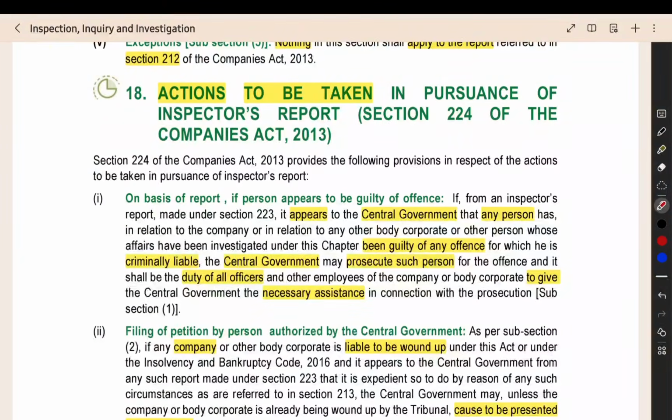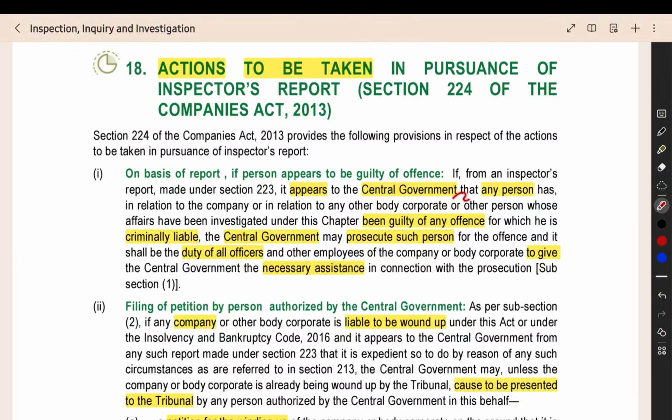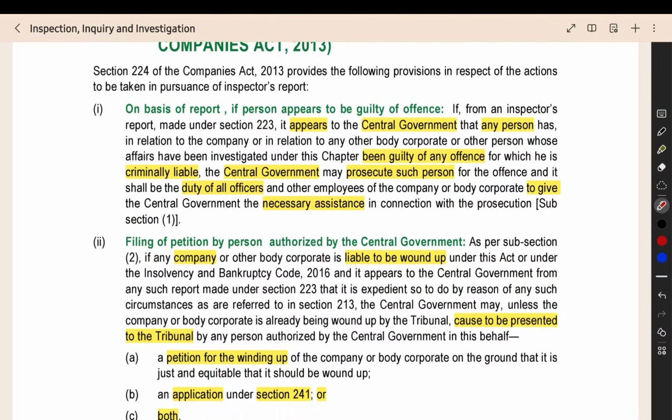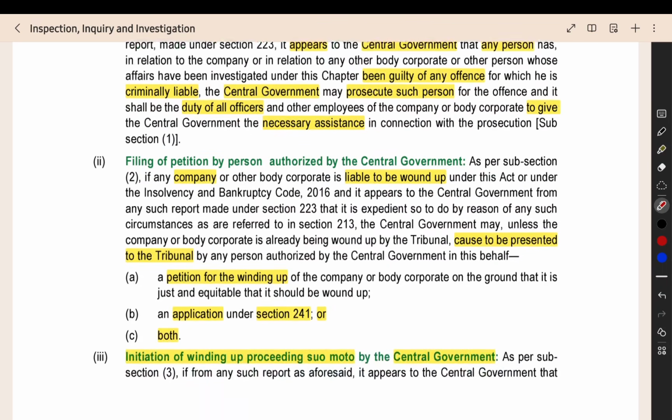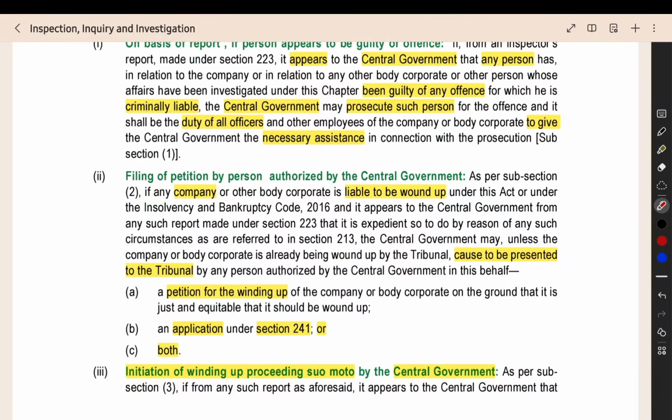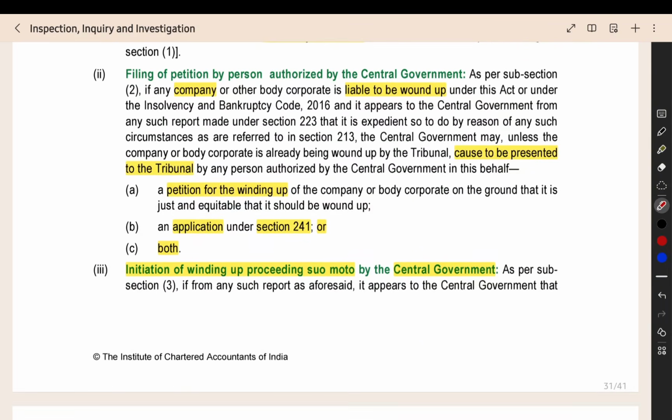The next section: after getting the report, what will be the action taken? If the central government thinks that some person is guilty, the central government will prosecute such person. They will file the case against such person and try to get the punishment for the guilty. It will be the duty of all the officers, company employees, everyone, to provide the necessary assistance so that we can prosecute. Then if the central government thinks it is proper to wind up the company, the central government will present an application for winding up, or an application under section 241.